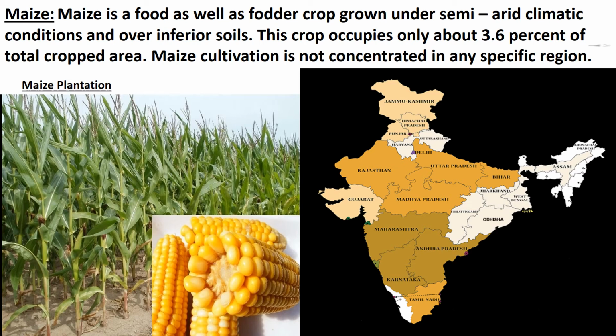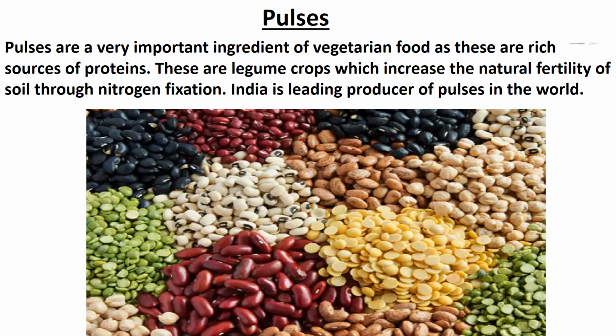Children, it is sown all over India except Punjab and eastern and the northeastern regions. The leading producers of maize are the states of Karnataka, Madhya Pradesh, Bihar, Andhra Pradesh, Telangana, Rajasthan and Uttar Pradesh. Yield level of maize is higher than other coarse cereals.